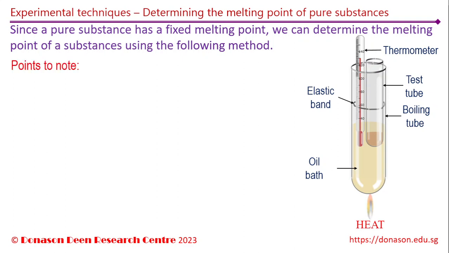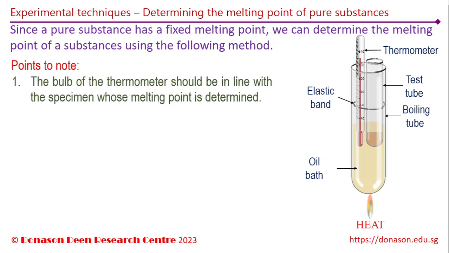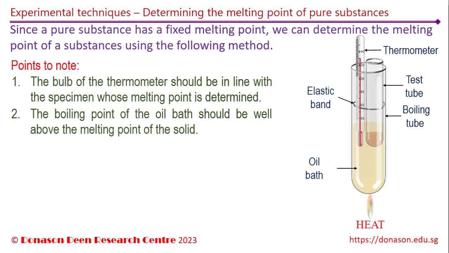There are some important points worth remembering when determining the melting point of a solid using this method. As we mentioned earlier, the bulb of the thermometer should be in line with the specimen whose melting point is determined so that the temperature shown is indeed the melting point of the solid and not the surrounding temperature. The next point to take note is that the boiling point of the oil bath should be well above the melting point of the solid. If the oil boils off even before the solid melts, it defeats the purpose of heating over the oil bath.